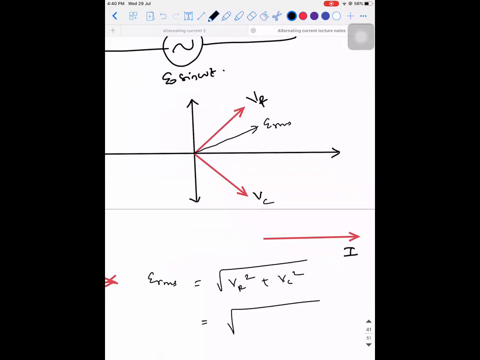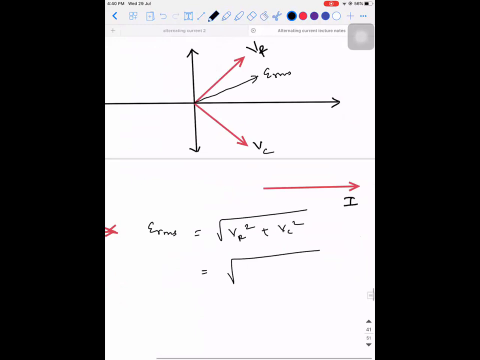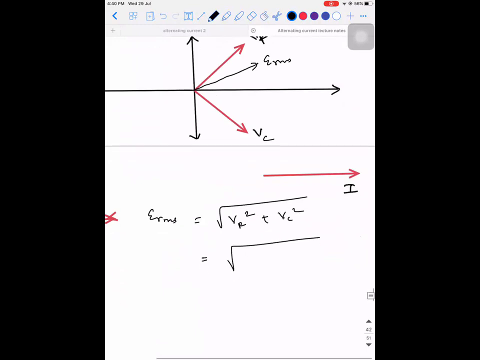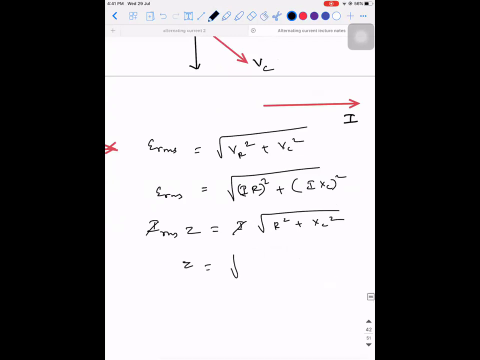VC square is I into XC square. So this is the value of ERMS. But ERMS is IRMS into Z. So this will be I into the root of R square plus XC square. I and I will get cancelled. So what is the value of Z? The root of R square plus XC square.